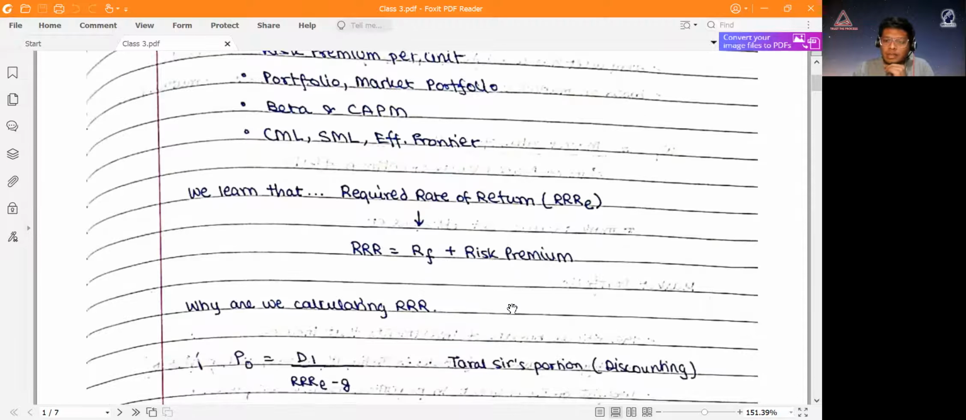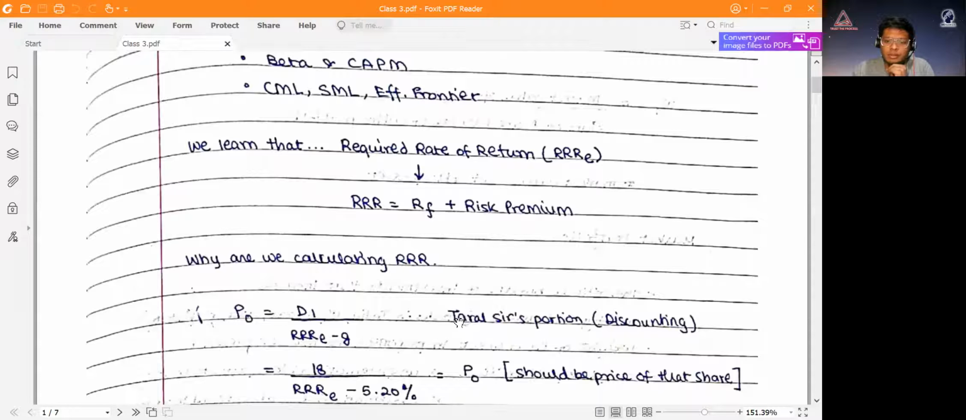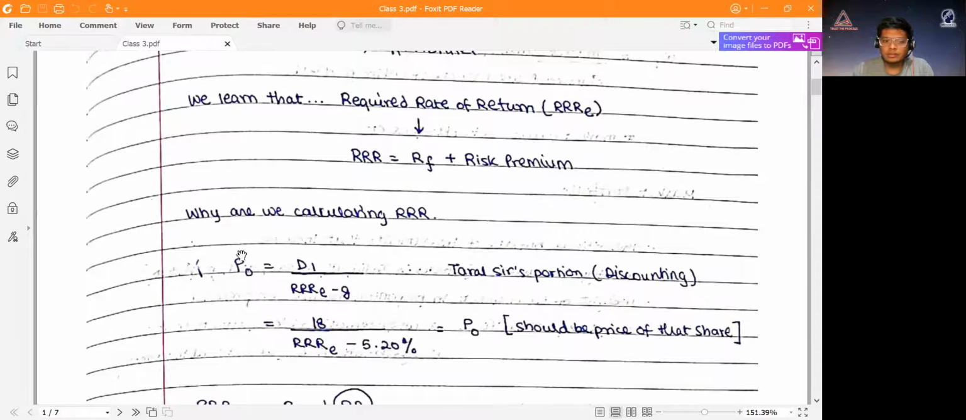Now, why are you calculating RRR? If you remember Teresa's portion, he has taught something called discounting. In discounting, if you remember this formula, P0 is the price at year 0, today, on the timeline he had taught. D1 is the dividend that we're going to receive at the end of year 1. Suppose 18 is that dividend. We discount that on the basis of a discounting rate. That discounting rate is the RRR minus growth.